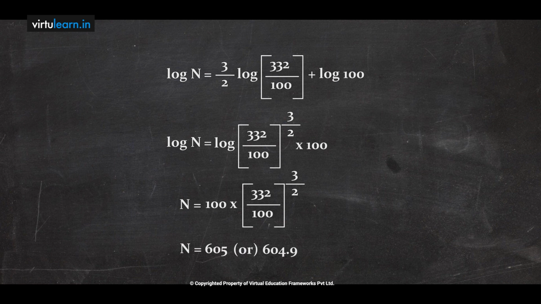The number of bacteria is 605, or approximately 604.99, like that we are getting. Now if the time is 1.5 hours, the number of bacteria is 605. This is nothing but the law of natural growth and decay.